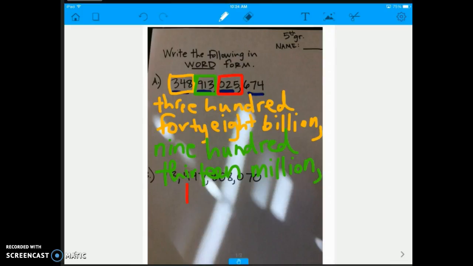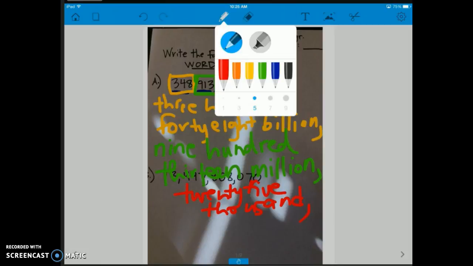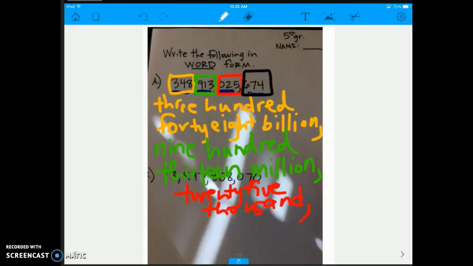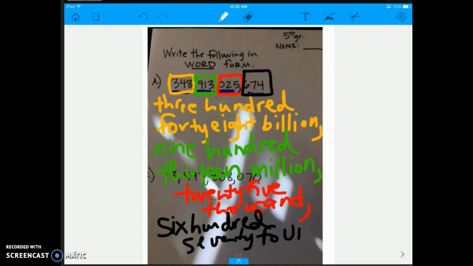And that number is 25. And that was in the thousands. And then I move on to my last period here. And I am in the ones. So I'm at 674. Remember, that's the special one where I don't need to write ones.